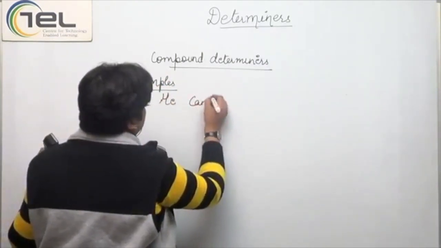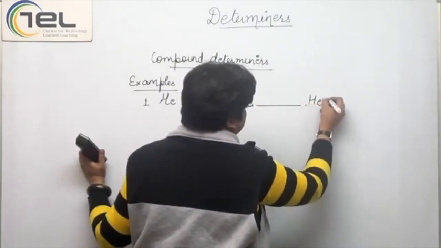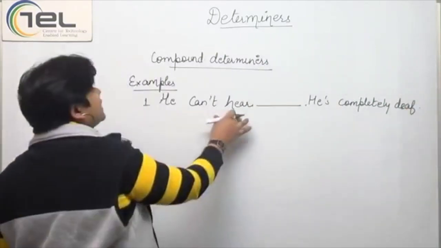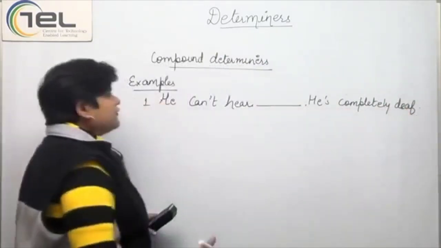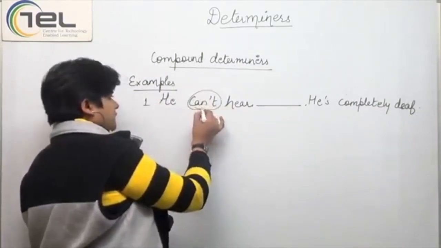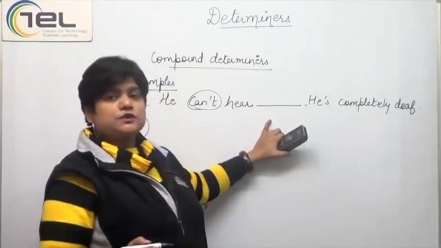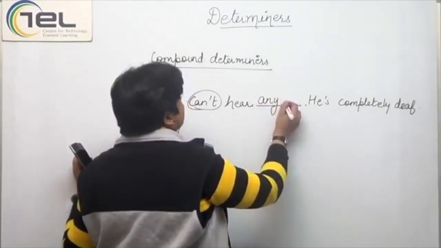He can't hear dash, he is completely deaf. Whenever we have a negative in a sentence and you need to use any or some, we should always use any. So if I say any, I need to add something.